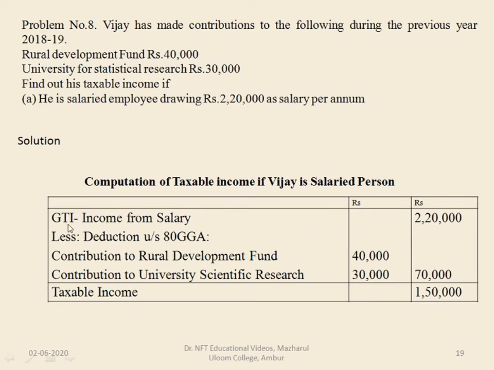So he is a salaried person. Gross total income from salary is 2,20,000. He is eligible for 100% deduction. So Rural Development Fund is 40,000 and contribution to University Scientific Research is 30,000. Both together is 70,000. So from his gross total income of 2,20,000, if you deduct 70,000, you get the taxable income of 1,50,000.